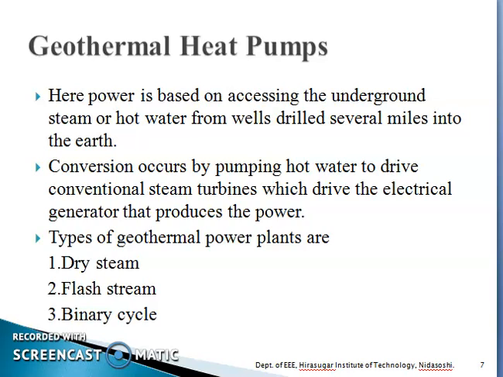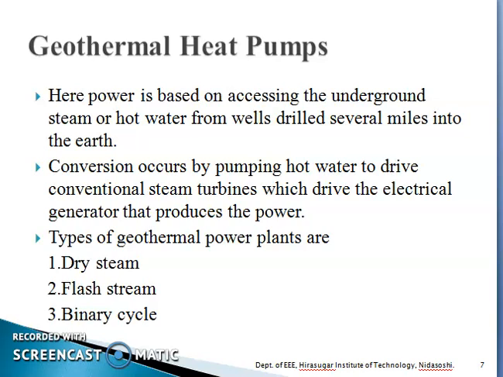Usually here the conversion occurs by pumping the hot water to drive the conventional steam turbines. Usually steam turbines are driven by using steam. The steam is generated, and usually the maximum 24/7 industries use steam turbines. From that, the steam turbines will drive the electrical generator so that it will generate the power.